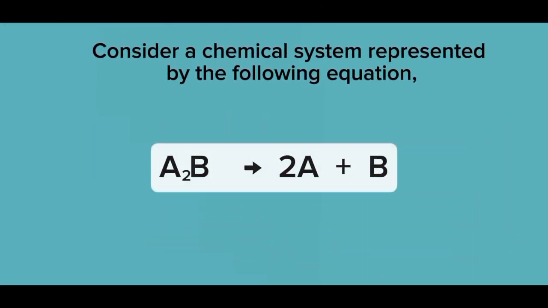Consider a chemical system represented by the following equation: A2B yields 2A plus B. Entropy increases when the number of particles rises or disorder grows. For instance, in the reaction A2B yields 2A plus B, entropy increases because 3 particles replace 1. Generally, entropy rises with more particles.